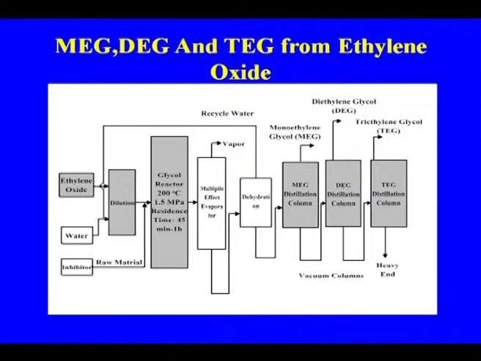Here one of the very important parameters which you have to control to maximize the production of MEG is the ethylene to water ratio.